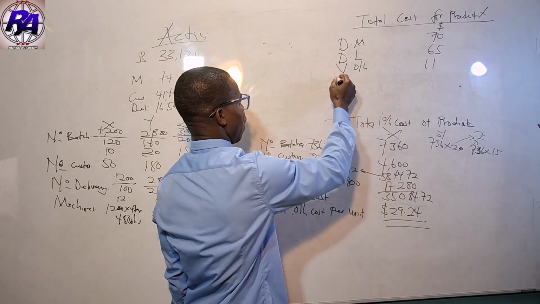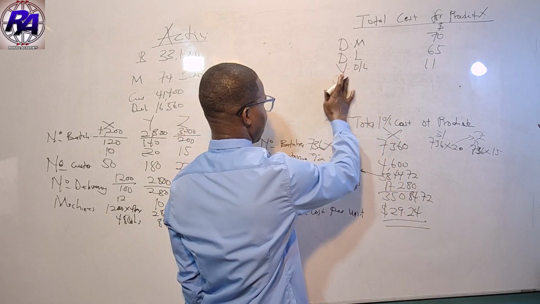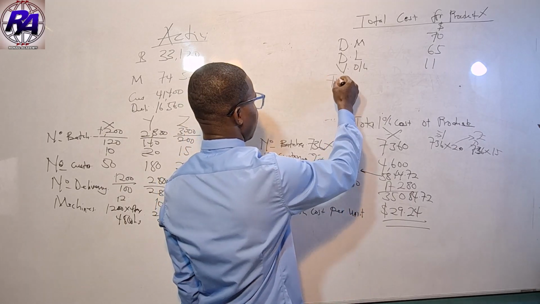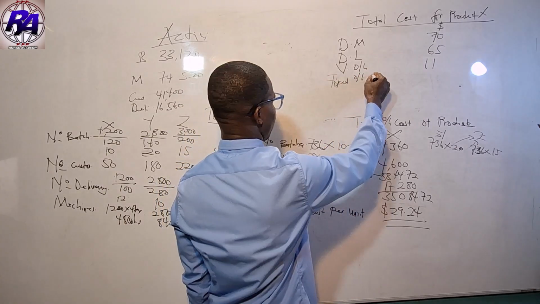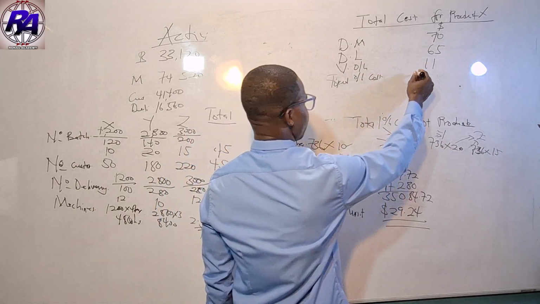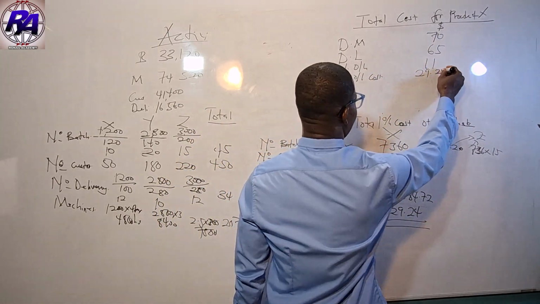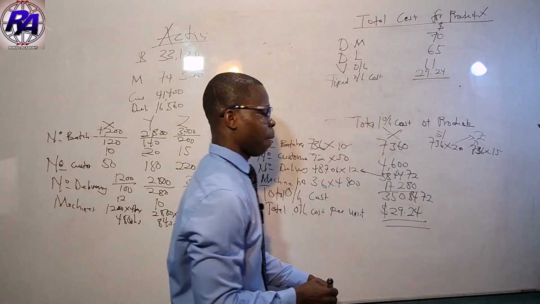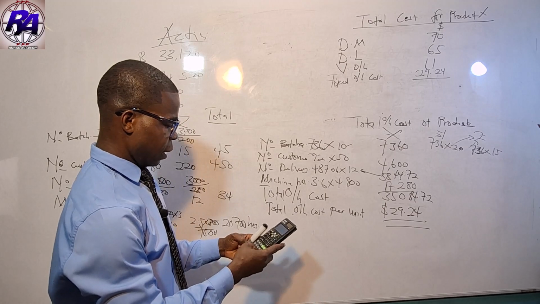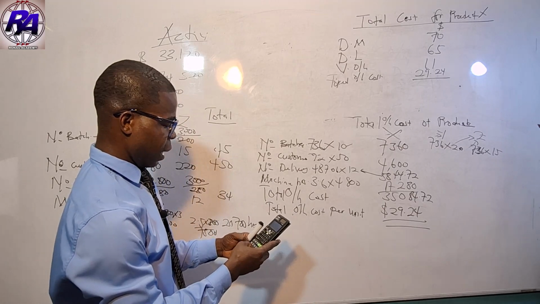And then our fixed overhead cost. Since these are per unit, we also have to bring in the per unit figure, 29.24, which we have determined. So we sum everything up: 70 plus 65 plus 11.